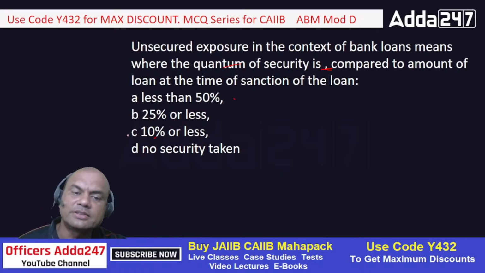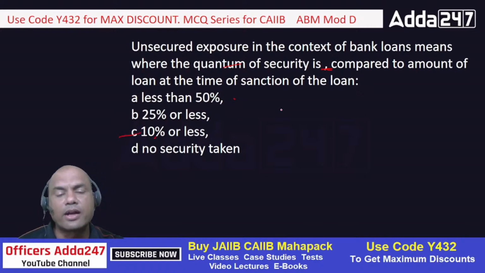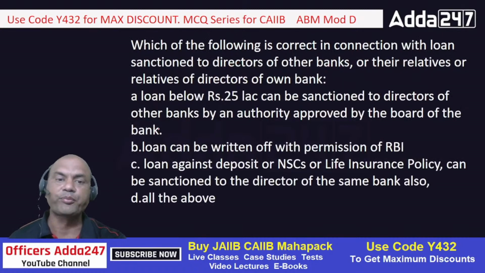Okay, the answer is 10% or less. It means if I give you a loan of 100 rupees, then the minimum security I must take is 11%, or 11 rupees. If I take security of 10%, meaning 10 rupees or less, even 10 rupees is not allowed. Okay, 10% also means an unsecured loan.